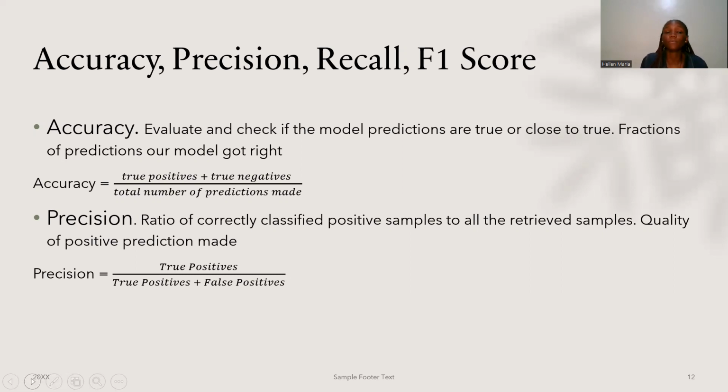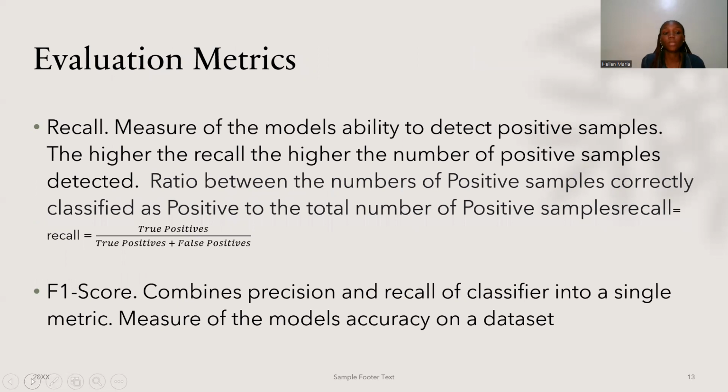How many samples did the model get right out of the total positive samples? And then we have recall. Recall is a measure of the model's ability to detect the positive samples. So the higher the recall, the higher the number of positive samples detected.